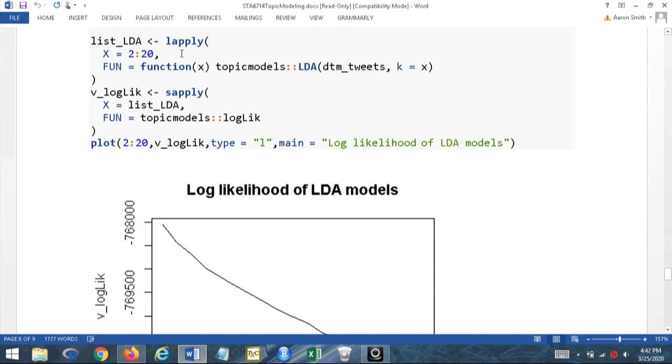So then here I go through, I compute the LDA with the number of topics being set from 2 to 20, and then I take the log likelihood. And you'll notice that I keep on using the lapply and sapply functions to make this fast and quick. Lapply always gives you a list output. Sapply attempts to simplify the output for you if R can figure out how to do that.